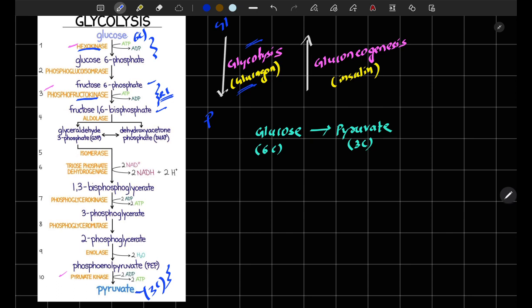If the reverse occurs, meaning pyruvate is converted into glucose in certain circumstances, like in starvation when the stored glycogen is used for energy, the conversion of pyruvate to glucose will occur. This is known as gluconeogenesis, which is mediated through the hormone insulin.